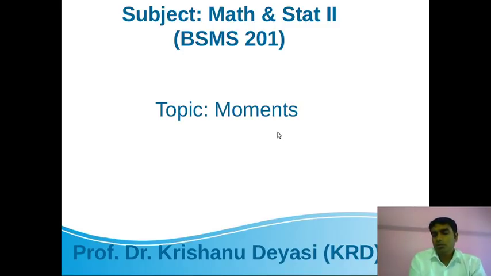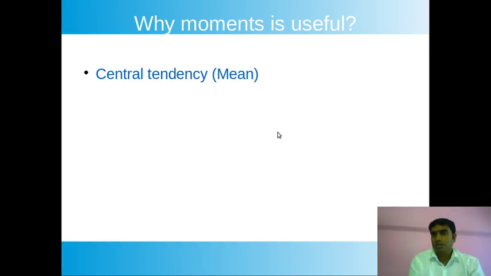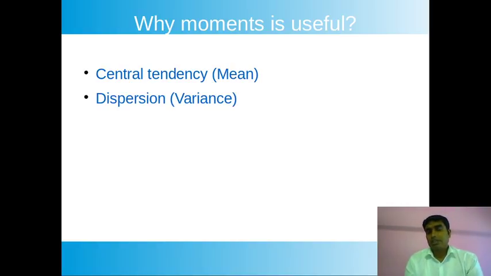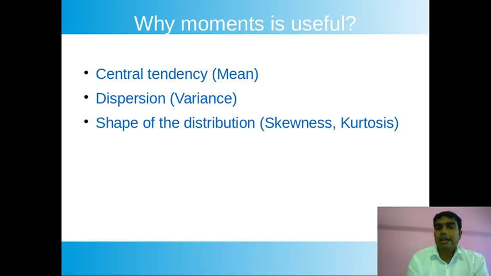So this is one of the necessary. First question is what we learn from this chapter, moment. If you know the moment, from the moment you can find out the central tendency, let's say the arithmetic mean. Next, using the moment you can find out the dispersion, that is the variance. And last one is the shape of the distribution.